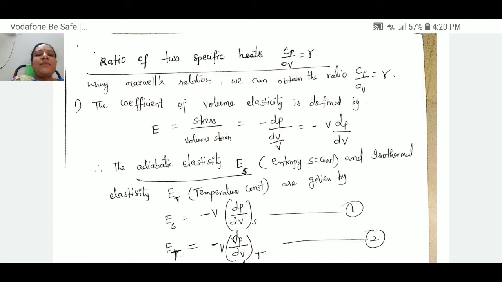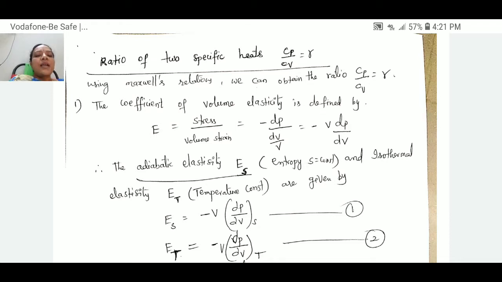Similarly, by using these Maxwell equations, in today's class let us know the relationship between the two specific heats of a gas. Already we know the gas has two types of specific heats, and the relation also we know, but by using these Maxwell relations we can derive the relations between the two specific heats of gas.